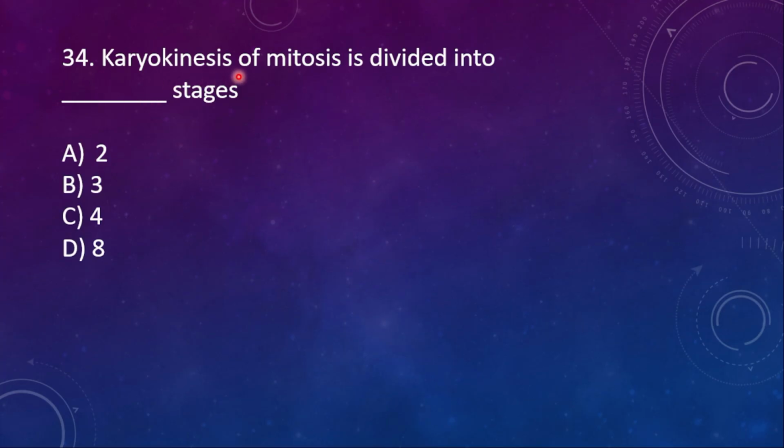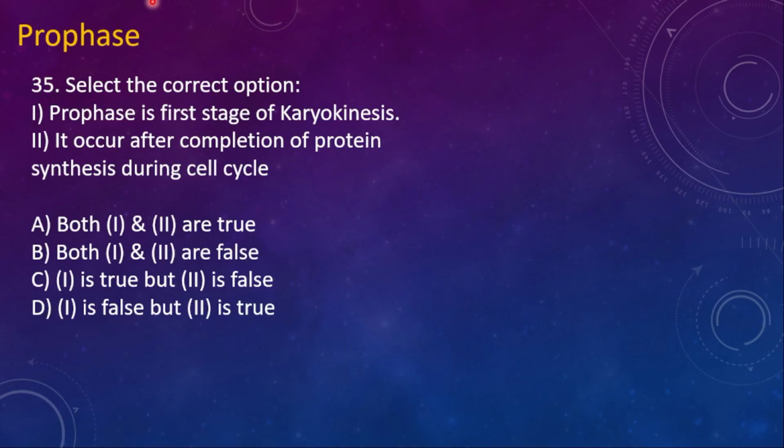34. Karyokinesis of mitosis is divided into dash stages. Option A 2, option B 3, option C 4 and then option D is 8. So option C, 4 stages. Already I said about that. Sorry for that.